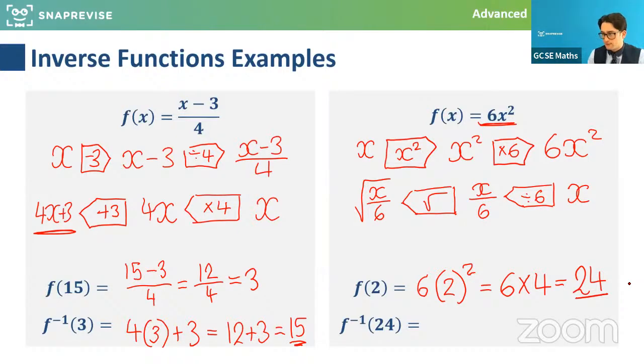And hopefully everyone agrees and can see why we have to do it in that order. Now, undoing that, let's check it. You're going to square root 24 over 6. So that is effectively the square root of 4, which we hopefully know to be 2. And we can see again that it's reversed the process. Right, that's brilliant. So we'll do a couple more of this style, because this is very much the flavour that you'd expect in the exams. And then we'll do a little checkpoint and some exam questions and move on to composite stuff.